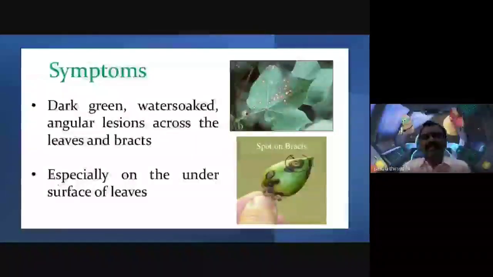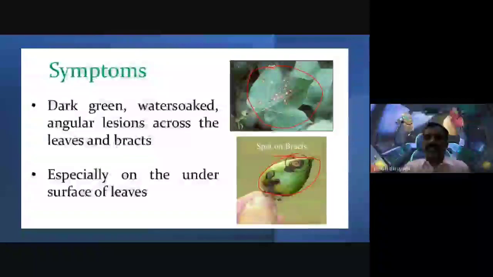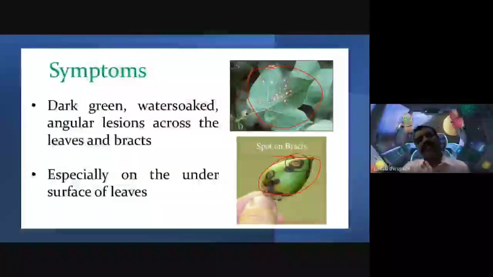Then what are the symptoms observed in the different parts of the plant, especially the leaves, and even the fruit of the cotton, which we call cotton bolls? The cotton boll also shows different spots on the surface or pericarp of the fruit.